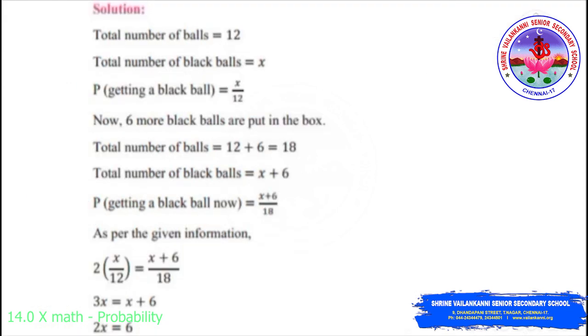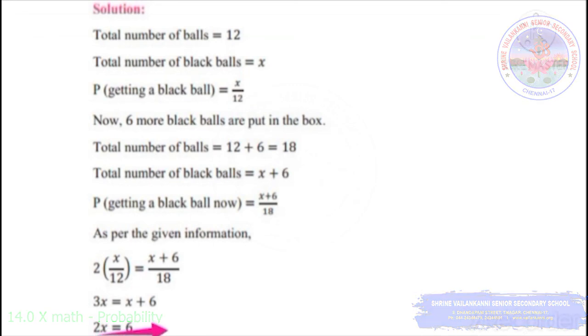According to the problem, it is given that the probability of getting a black ball now will be equivalent to double the probability of getting a black ball before, which is X plus 6 by 18 is equal to 2 into X by 12, where X plus 6 by 18 is the probability of drawing a black ball now, and X by 12 will be the probability of getting a black ball before. Equating and simplifying, I'll be getting 3X equal to X plus 6. Bring this X to the other side, we get 2X is equal to 6, where X is equal to 6 divided by 2, which is equal to 3.